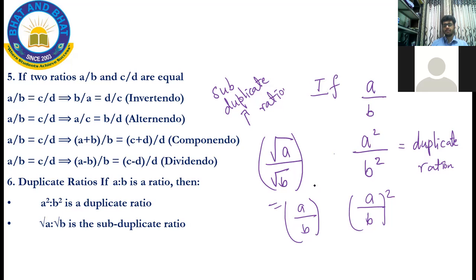What is the power? Varshita, I am not able to hear you. It is A by B to the power of 1 by 2.